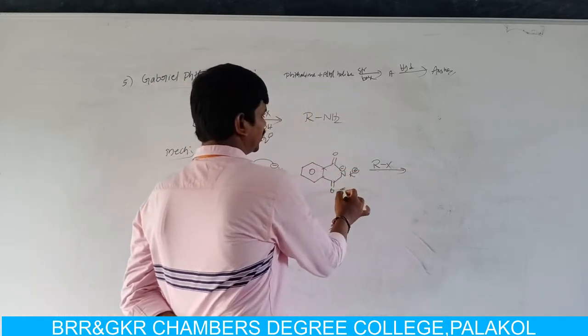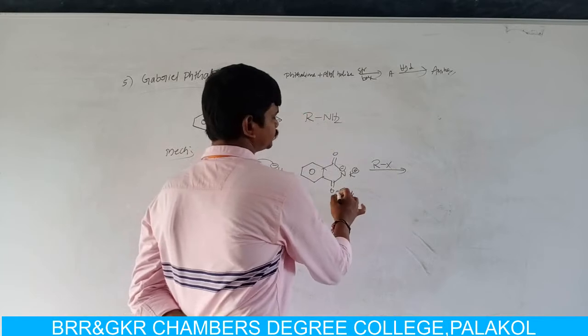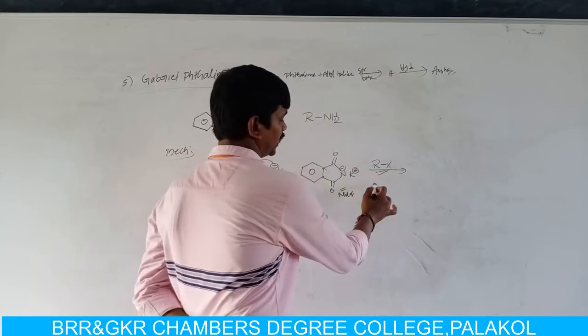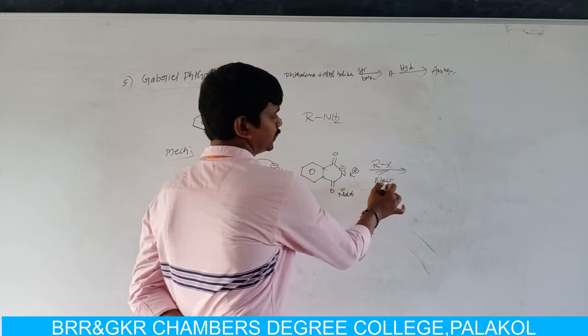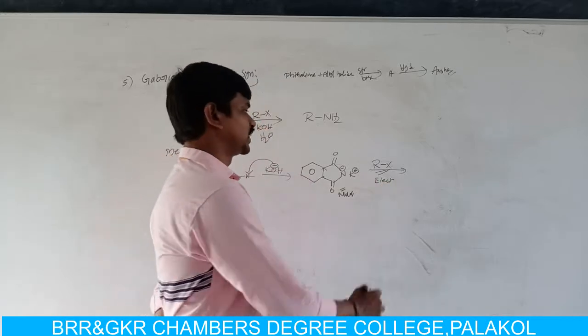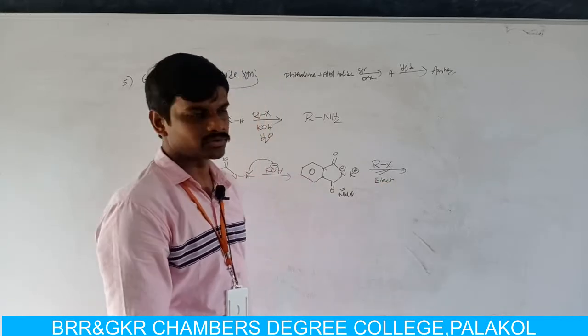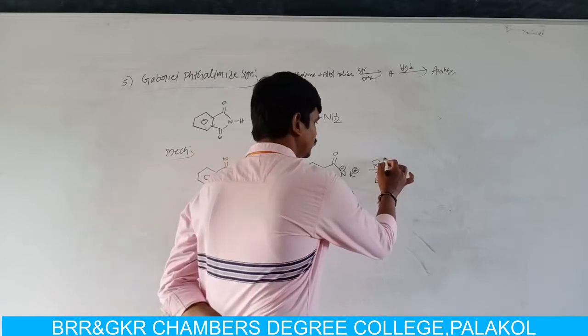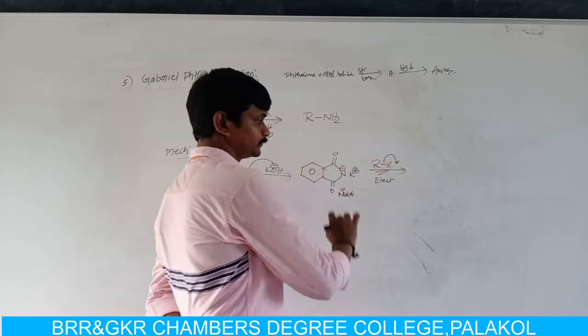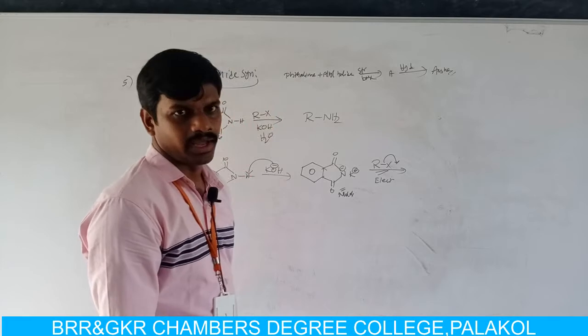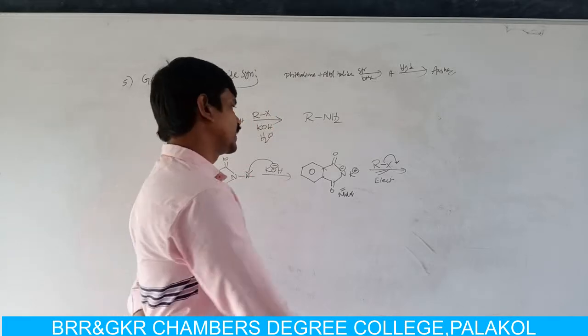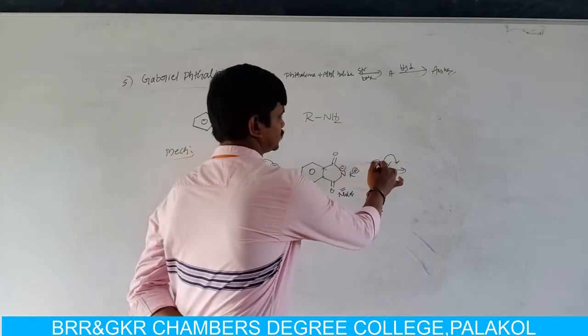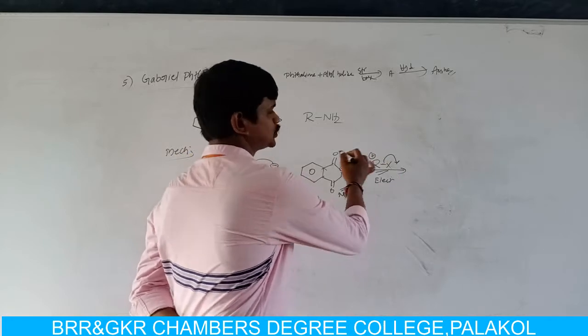Here the phthalimide anion is the nucleophile. The alkyl halide acts as an electrophile. In the alkyl halide, the halogen leaves as X minus, and the alkyl group gets a positive charge.